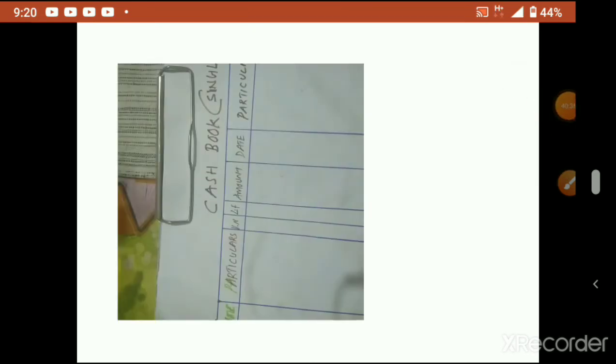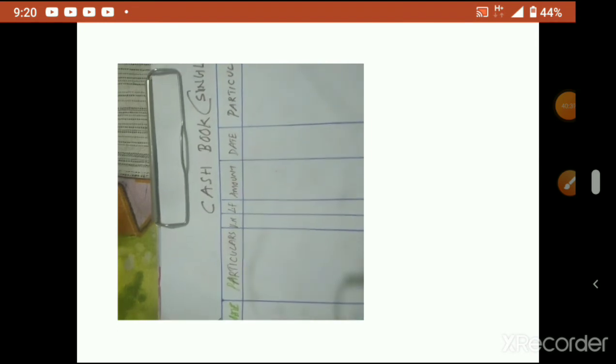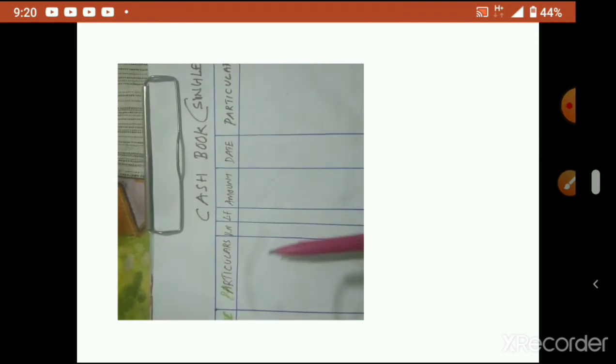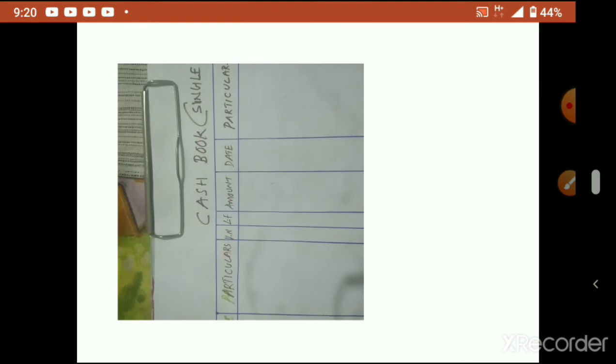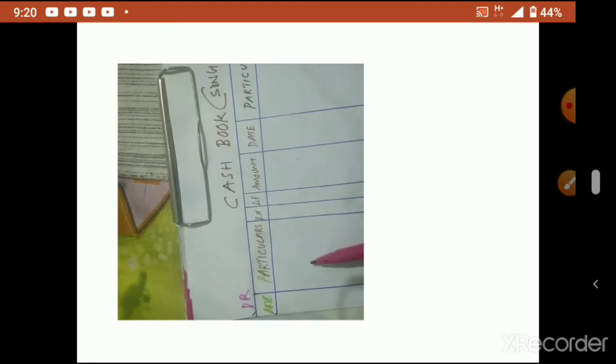First we'll discuss the cash book. So this is the format I made. Just you can see: date, particulars, VN, LF, amount, again date, particulars, and on the credit side also VN, LF, amount. Then this is debit, DR we can write. This is credit. Now the first transaction you can see: March 1st, commenced business with the cash. So what is the journal entry? Cash account debit to capital.